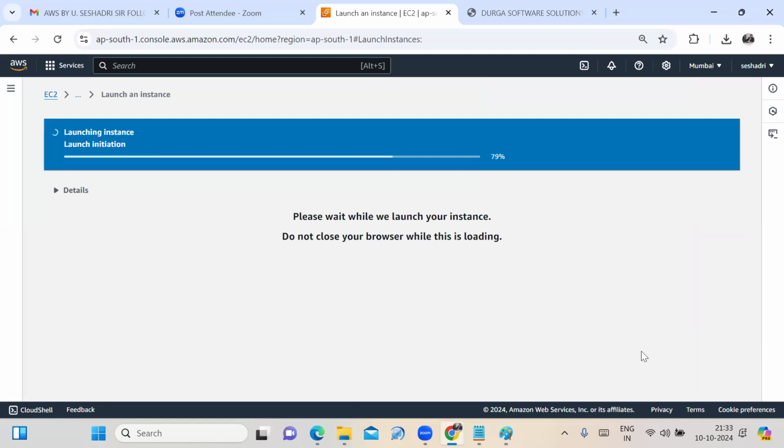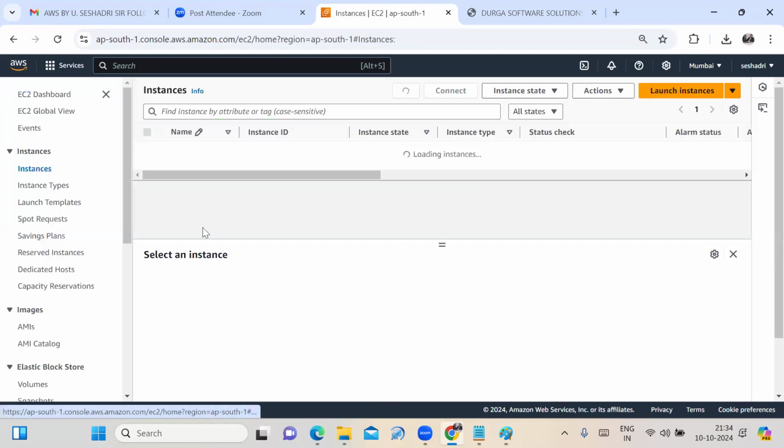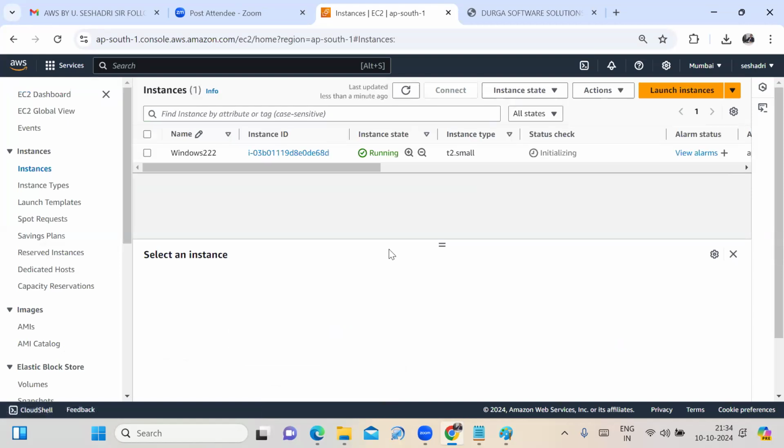See that the instance is launched in the Mumbai region. Success. Now we can click on here. What is the instance state here? Running. If you move this scroll bar, it is showing the details. What is the instance name you have given? Windows 222. What is the instance ID?